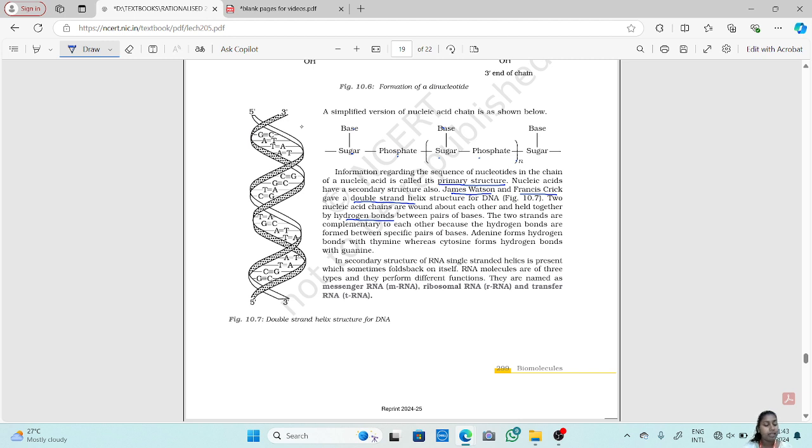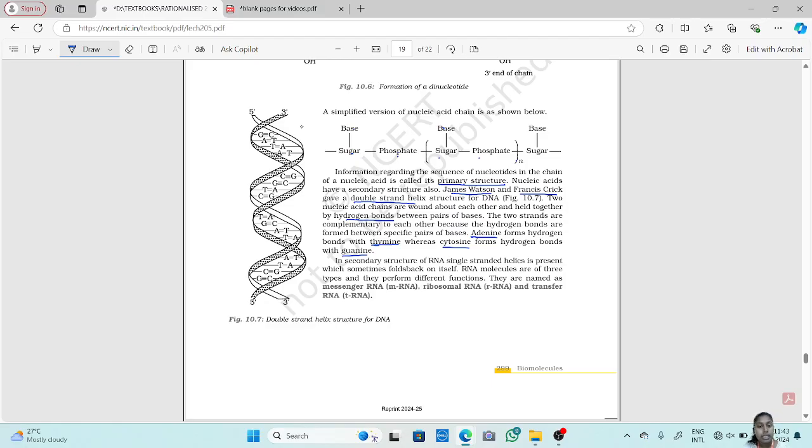That means adenine pairs with a certain other base. For example, here they have given that adenine forms a hydrogen bond with thymine only. It can't form a hydrogen bond with guanine or cytosine. It will form only with thymine. Now cytosine can only pair with guanine. Got it? So there is a specific sequence in which they are paired. So both the strands are complementary to each other. If one strand has adenine, then the other strand will have its complement, that is thymine, so that they can bond together.